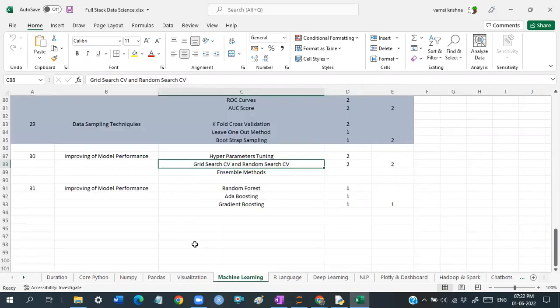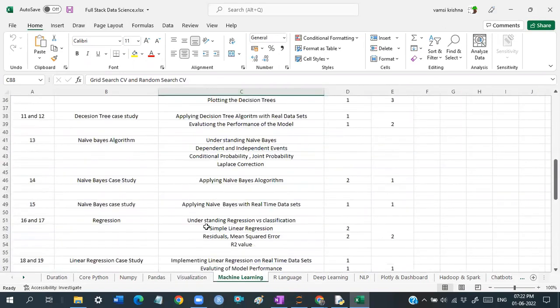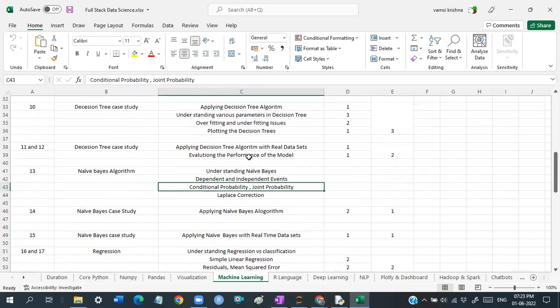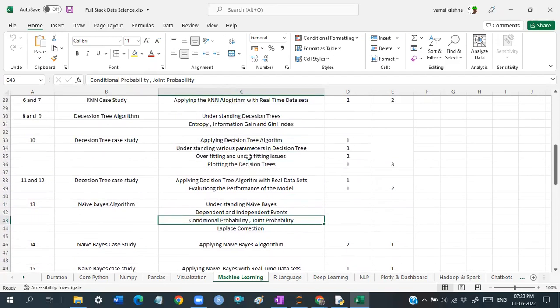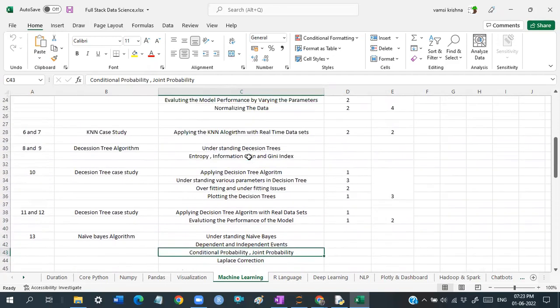For example, you go to machine learning. While we are going for machine learning, for example regression, what is a residual, what are mean square residuals, what are mean square errors, what is an R2 value, what is conditional probability, what is the meaning of joint probability. All these are related to stats. So at that time we are going to work with them. Separately, we don't require any separate statistical class.